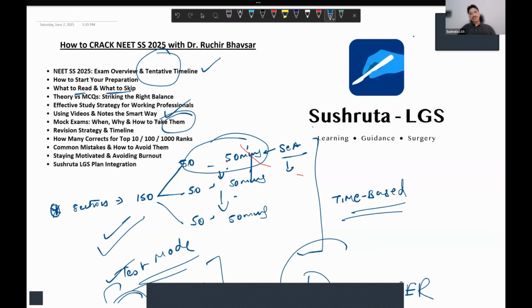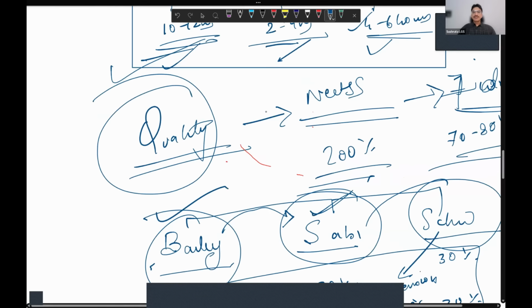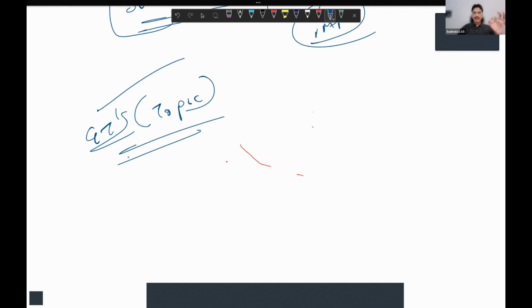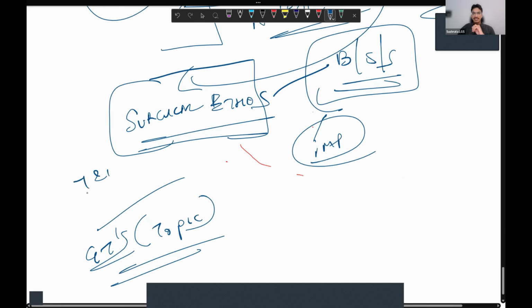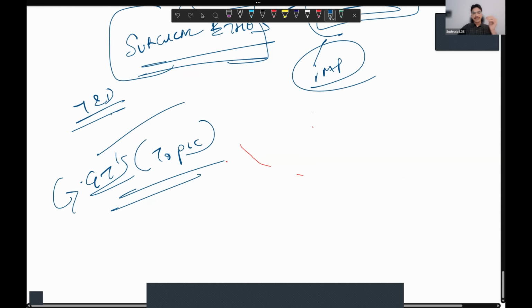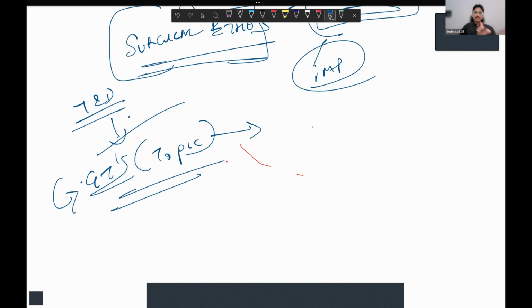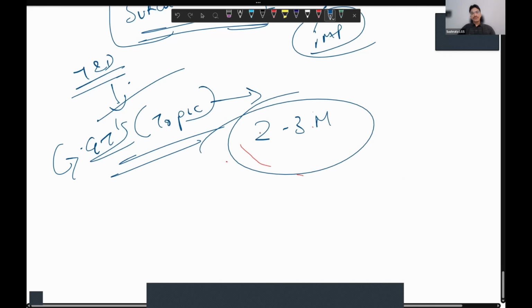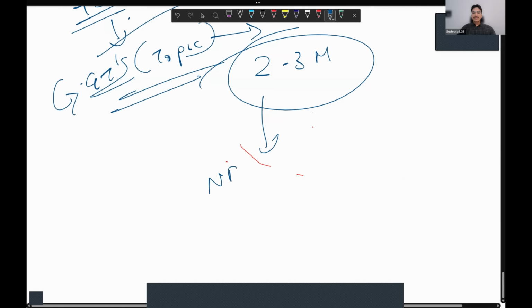Now, about the mock exam. I feel it is the most important aspect, and that is the reason why we have also incorporated GTs which are topic based. Why we have incorporated this topic based is that you have a habit of giving tests at a regular interval, because obviously the TND will be section based, then the topic wise GTs also will be section based. So after your reading, you give your GTs that will also act as a mock, but of a particular topic, not the whole course. But when you come to 2 to 3 months before your NEET SS, you need to start actively solving the NEET SS mocks.